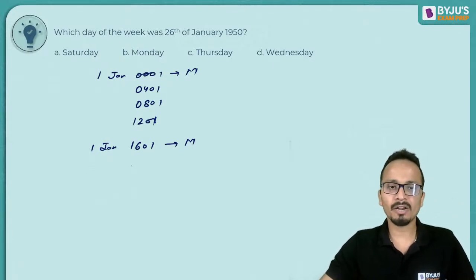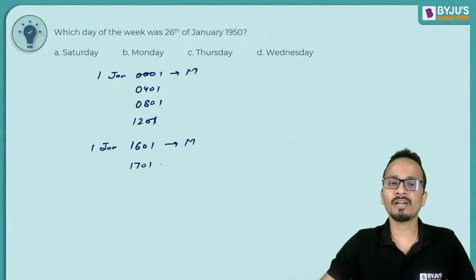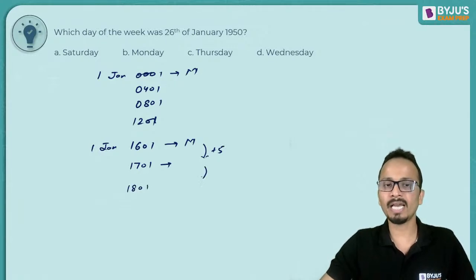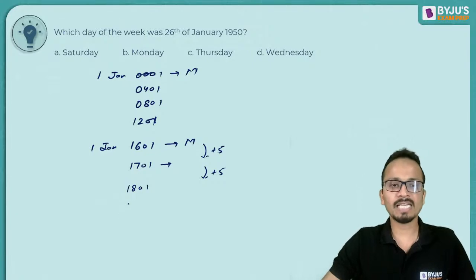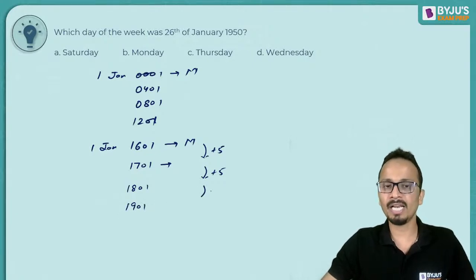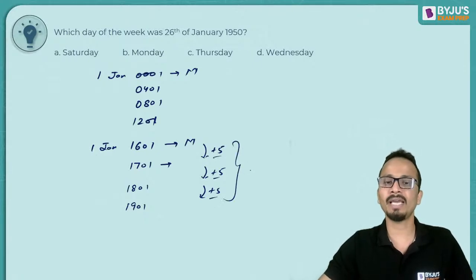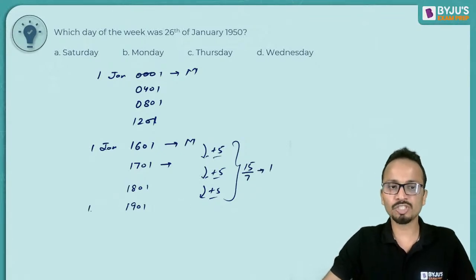Also now if I add 100 years, 1st of January 1701, I'll do plus 5. 1st of January 1801, again I'll do plus 5. 1st January 1901, again I'll do plus 5. So that means plus 5, plus 5, plus 5, combining, this is plus 15. Plus 15, that means divided by 7, remainder is 1. So 1st January 1901, Monday plus 1 will be a Tuesday.